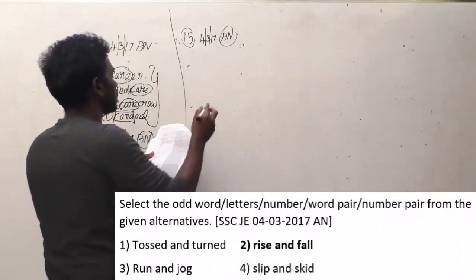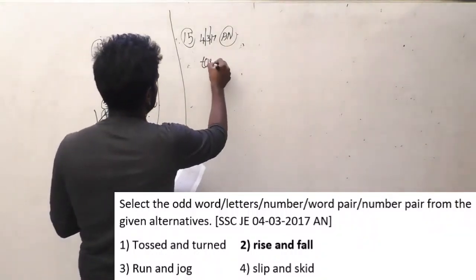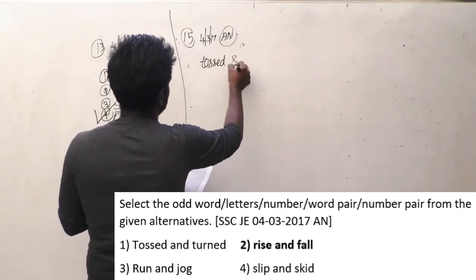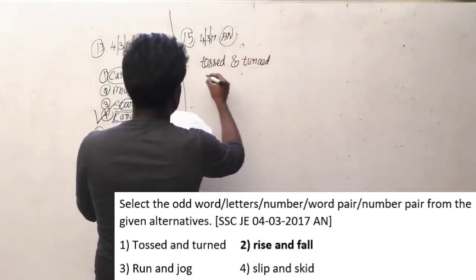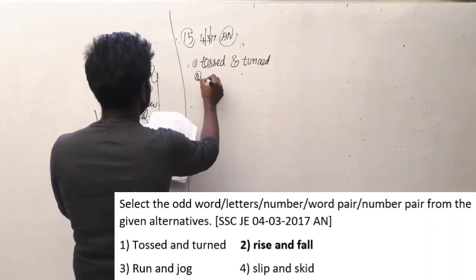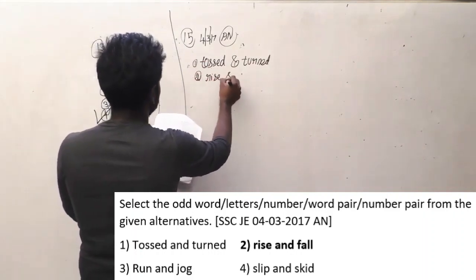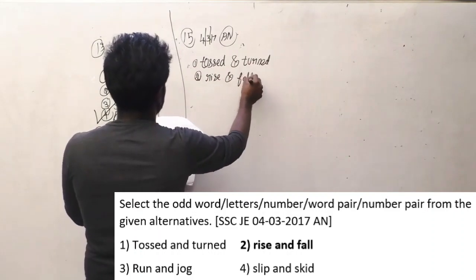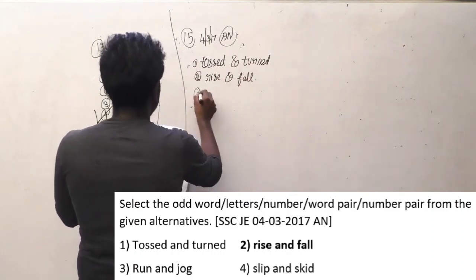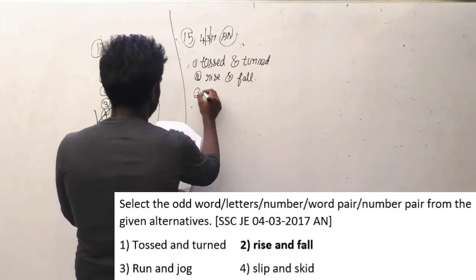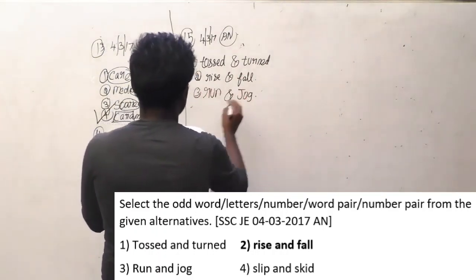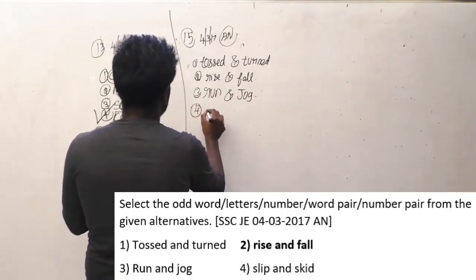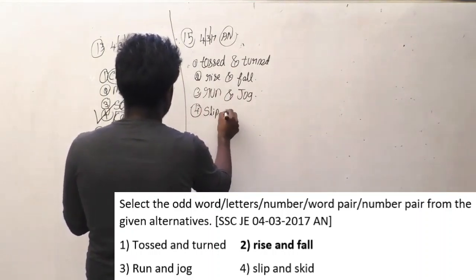And the options are: tossed and turned, first option. Second option is rise and fall. Run and jog. Slip and skid.